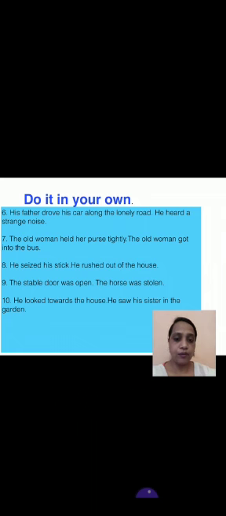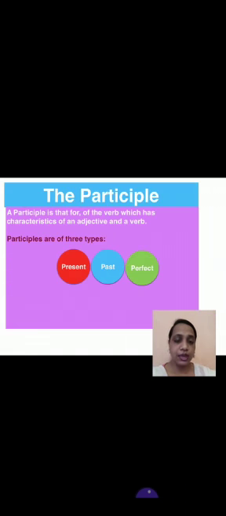I hope I am clear to you. Now the next, after gerund, the last one is the participle. So infinitive is the use of to plus V1. Gerund is the ing form of the verb, playing the role of a noun. In the participle, the verb will play the role of an adjective or an adverb.